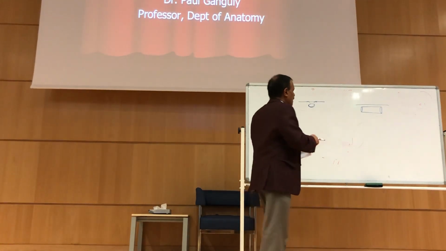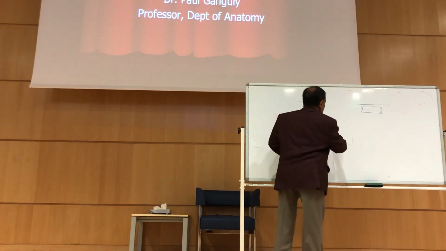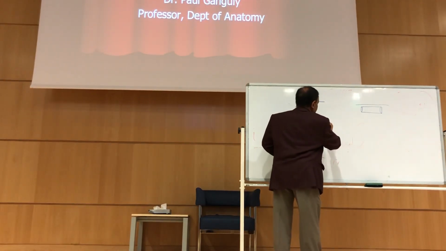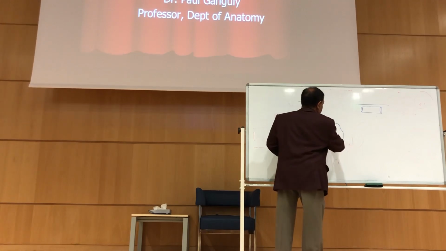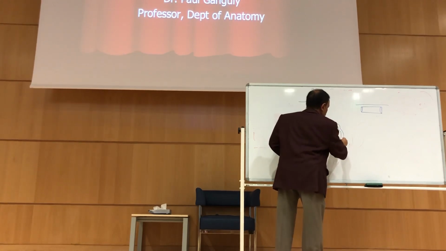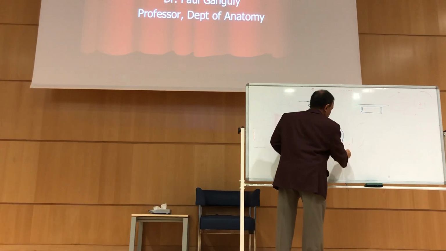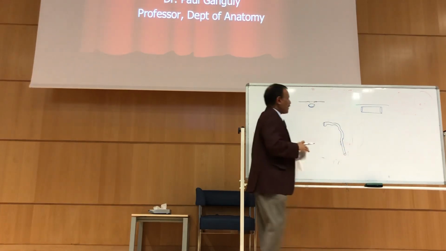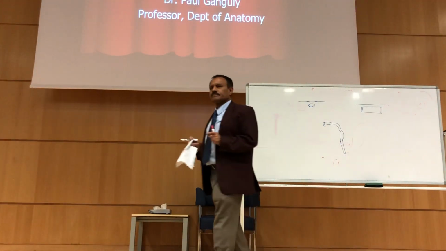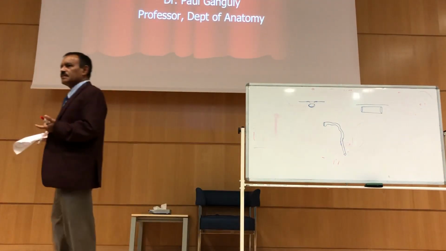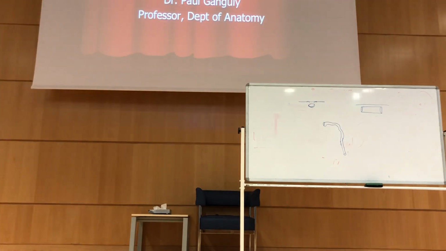Now, look at my diagram carefully. So this is the tube. Slowly, this tube will be forming this way. The same tube. Do you understand? This tube and this tube, no difference. It's just increasing in length. And again, I'm restricting myself with the ectoderm. I'm restricting myself with the neural tube.